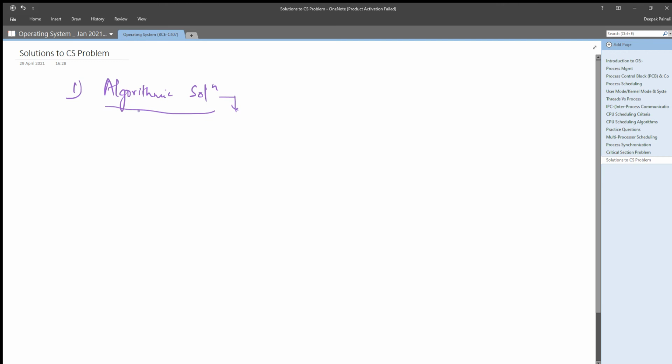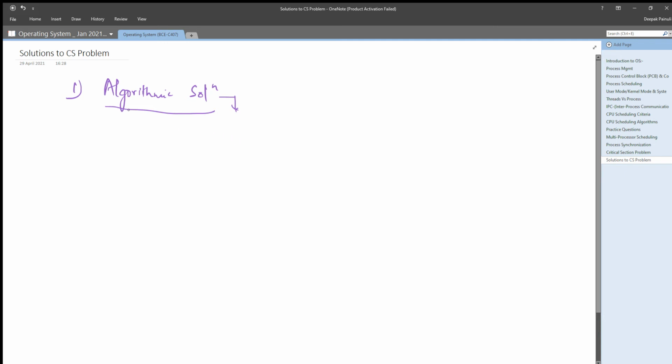For simplicity's sake, we will understand the solution to the critical section problem in the scenario where we are dealing with two processes only, right? So that you will understand the logic. After understanding the logic behind the two process solution, we can extend it to an n process solution, right?